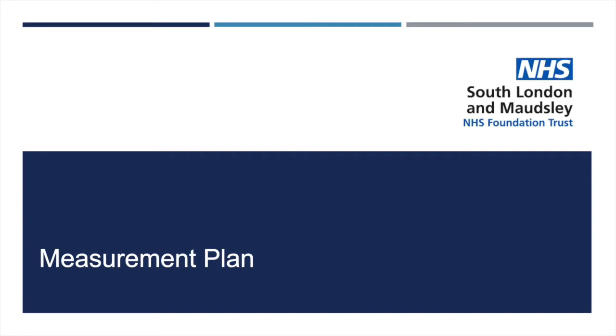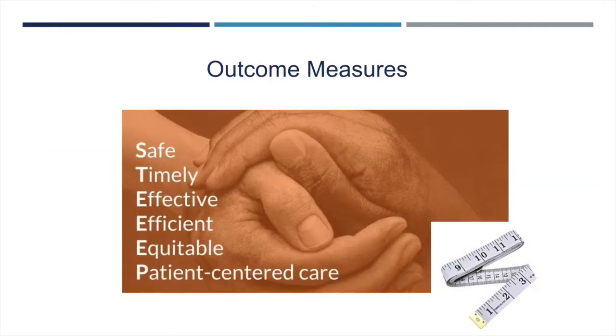A measurement plan is a list of things that we track over time to tell us if the aim is achieved in a QI project and whether the strategy for achieving the aim is working. To tell if the aim is achieved in a QI project, we look at outcome measures. These are things that we are trying to change.